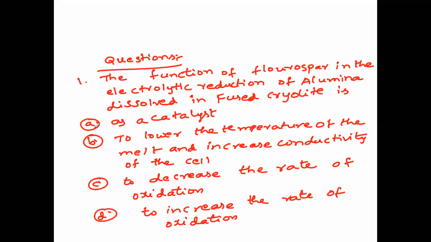As we already know, fluorspar is added to lower the temperature of the melt and increase the conductivity of the cell. So in this extraction of aluminum, the fusion temperature becomes 900 degrees C. This we already discussed. So the answer is B, second option. This type of questions you will get in the examination from the extractions. Definitely they are asking about methods. So please listen carefully. Next question. Question number 2.